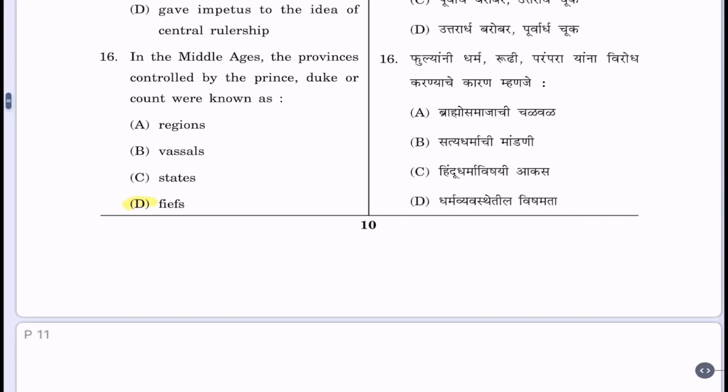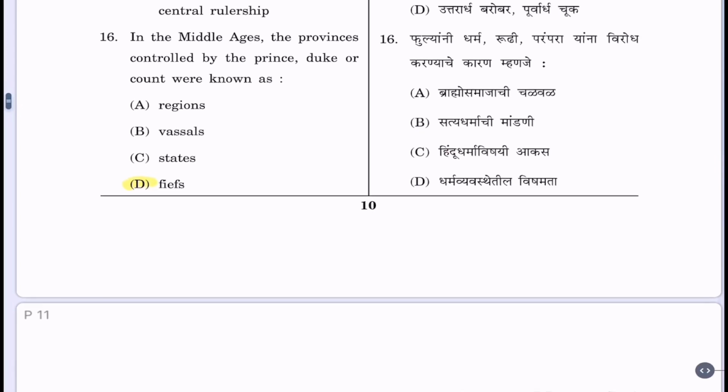Question 16. In the Middle Ages, the provinces controlled by the prince, duke, or count were known as: A. Regions, B. Vassals, C. States, D. Fiefs. The correct option is D.